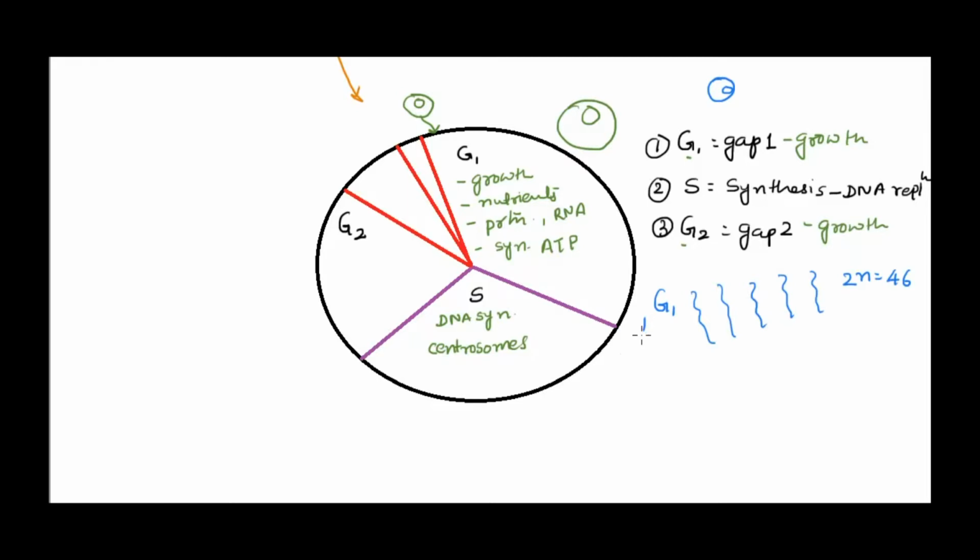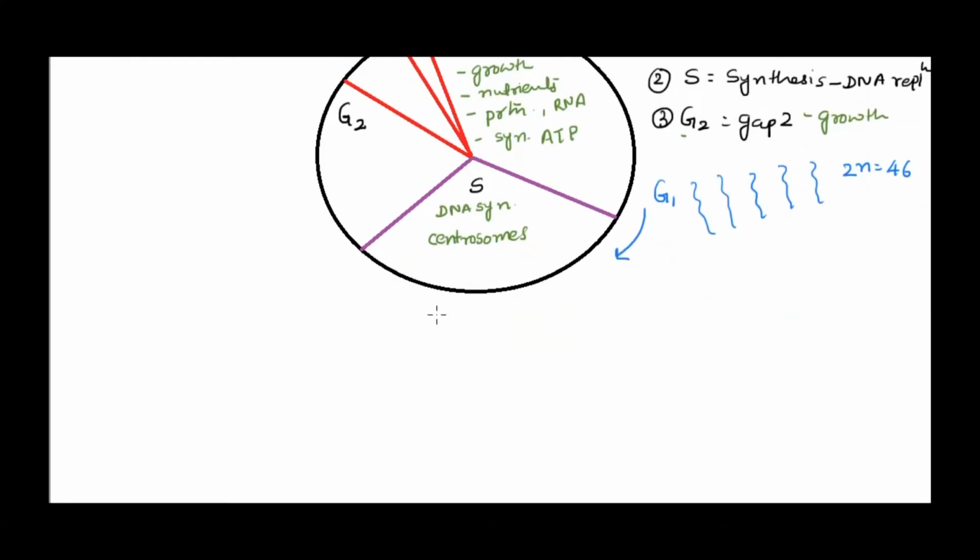What happened is, when it came to S phase, all of these chromosomes duplicated, right? They replicated themselves and made copies. So all the chromosomes made a copy of themselves. Alright, so what happens is the 46 chromosomes are now doubled. Now when I say double, what do I mean? Look at this. Say for example, this is my one chromosome. This one chromosome has now doubled.